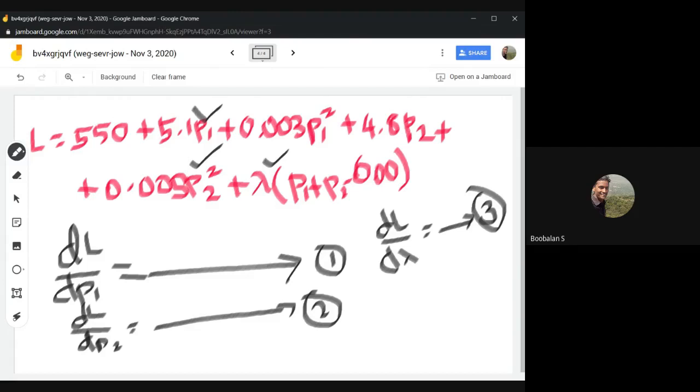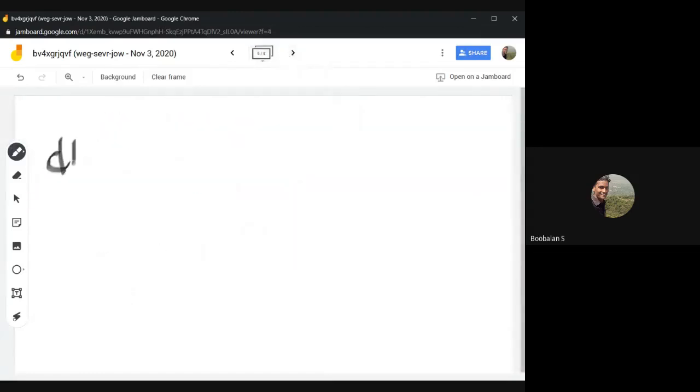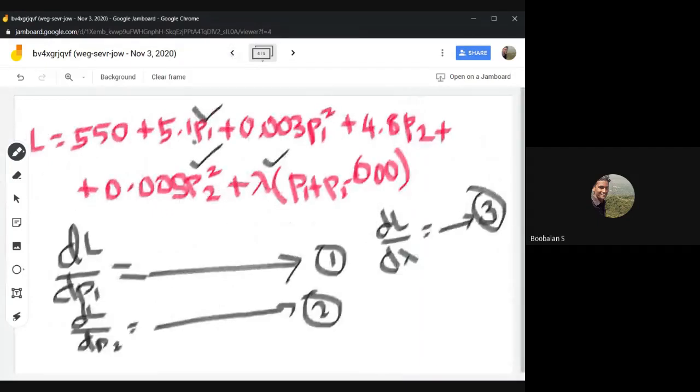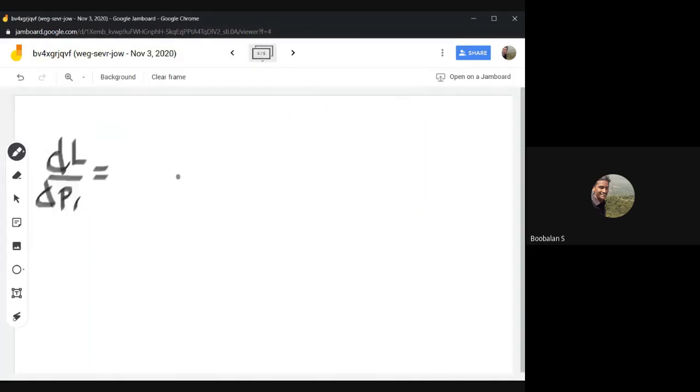So one by one step we'll go. Now anyone just tell me dL by dP1. So what will come? Only P1 will be the answer, and the remaining all become 0. So the 550 will become 0. So instead of P1 it will now become 5.1.